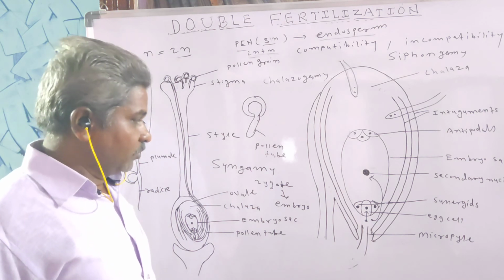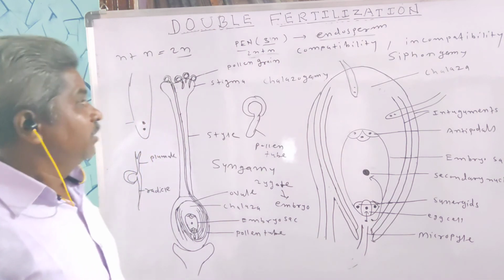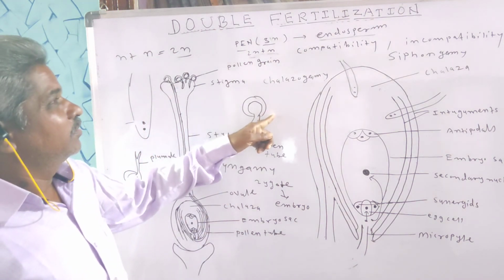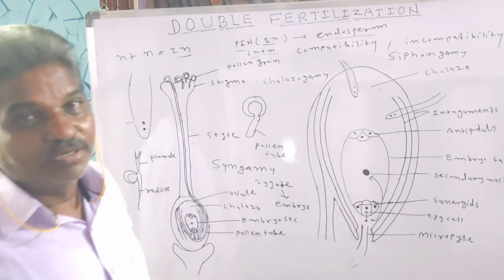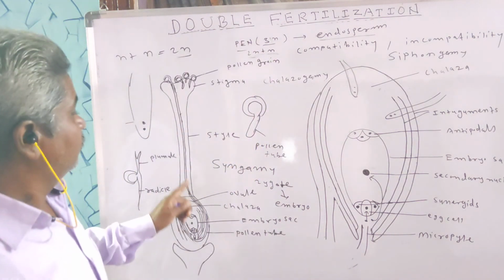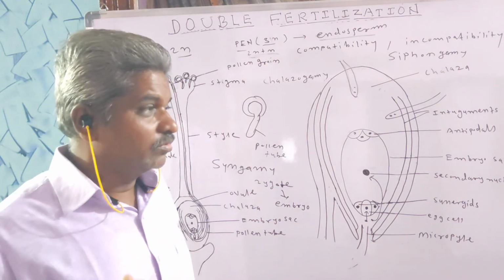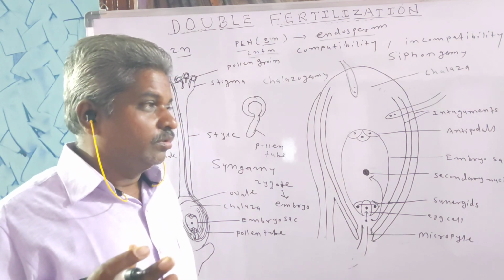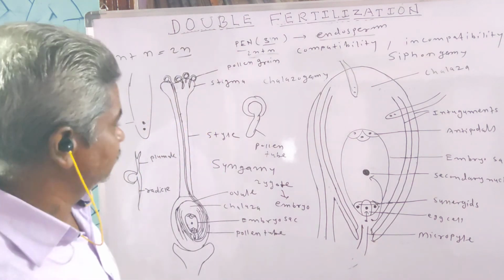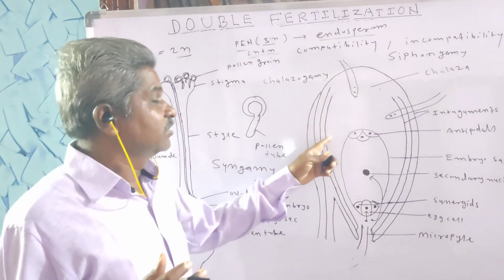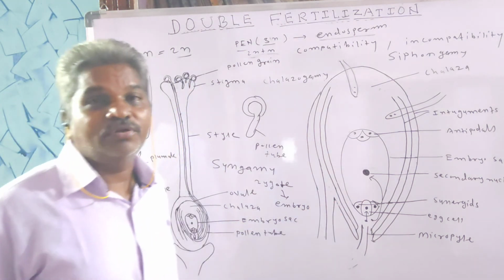This process of double fertilization is important because once fertilization starts, important events like formation of fruit and formation of seed follow. Fertilization is also useful in the life cycle of angiospermic plants, because fertilization stimulates the formation of fruit and the formation of seed.